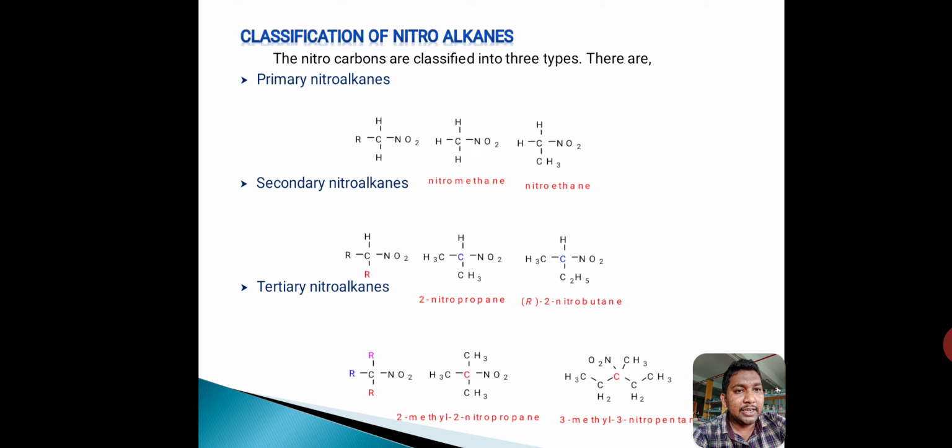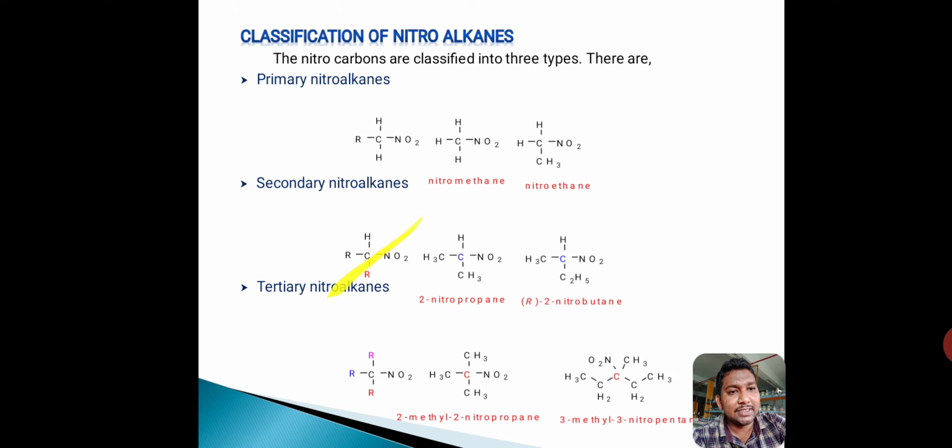In this structure, NO2 is attached to primary carbon. Primary carbon means this carbon is attached to one alkyl group and two hydrogen atoms. The carbon is called as primary carbon. So this is the general formula of primary nitroalkanes. These are a few examples for primary nitroalkanes.